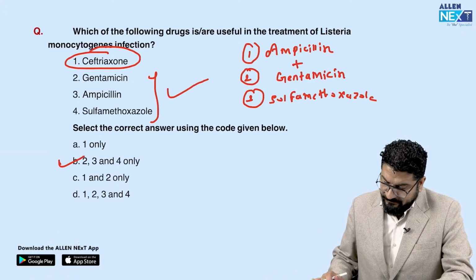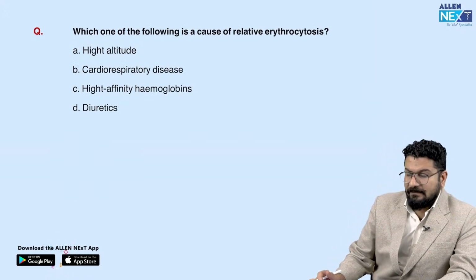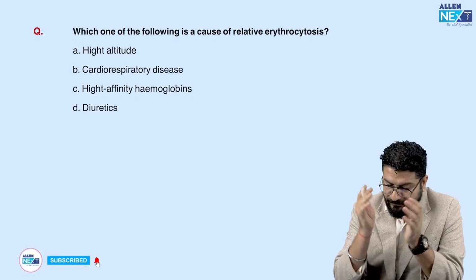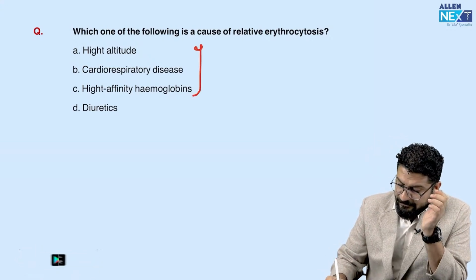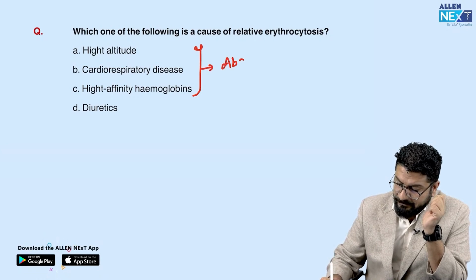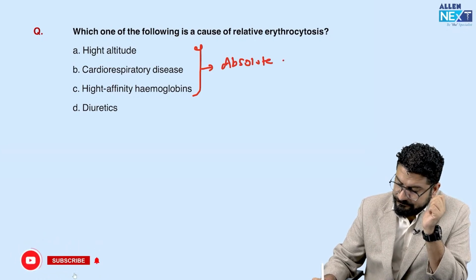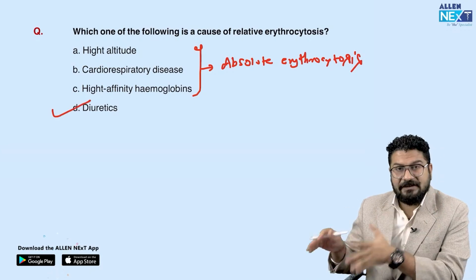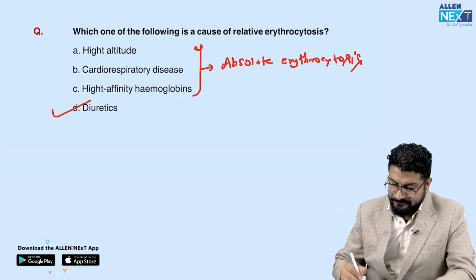Okay, moving to next one. Following is a cause of relative erythrocytosis. We have two types of erythrocytosis, absolute and relative. Remember, high altitude, cardiorespiratory disease, high affinity hemoglobin are the causes of absolute erythrocytosis. And remember, diuretic is the only cause mentioned here that is a cause of relative erythrocytosis.